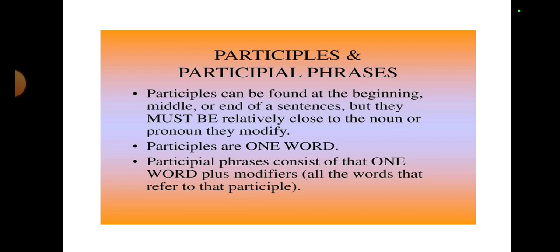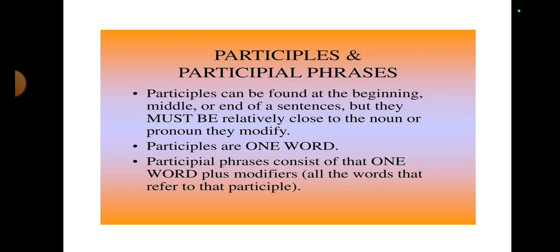Now viewers, participles can be found either at the beginning, middle or at the end of the sentences. This is what I told you before, that the place is not at all fixed. Alright, and they will be close to the noun or pronoun they modify. This is what I also told you in the previous slide: what is the function of participle? It modifies because it is an adjective.